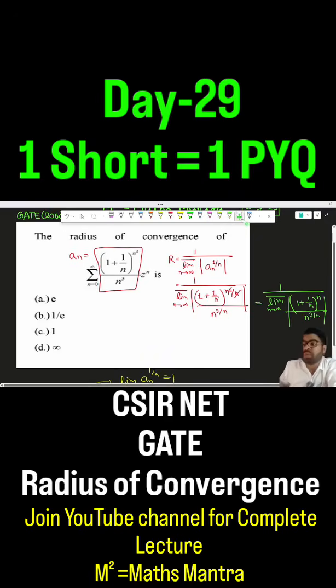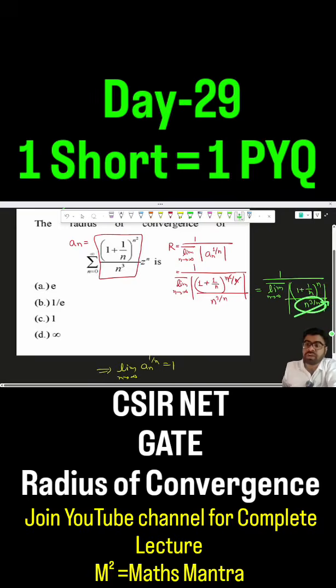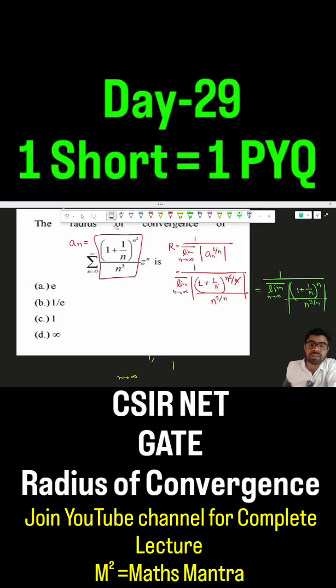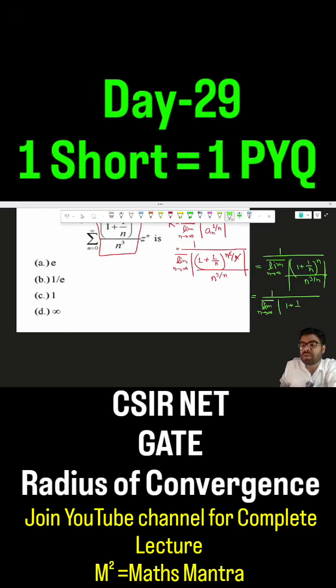Now what we know is that whenever we have n power 1 by n, where n tends to infinity, then this limit will always be equal to 1. So here, I am getting a form of n power 1 by n type. So this value goes to 1, it becomes 1 cube. So 1 cube also becomes 1. So this denominator part goes to 1 here. So if I solve this, then we get 1 over limit n tends to infinity, the supremum value, (1 plus 1 by n) whole power n divided by 1.